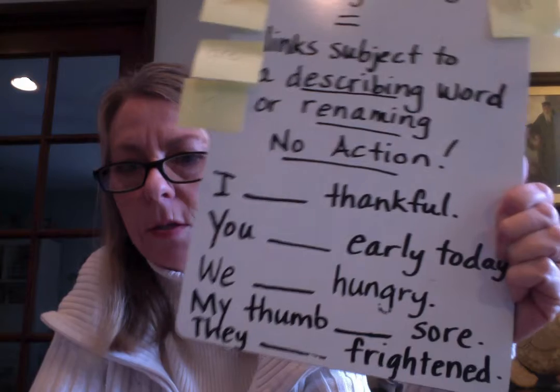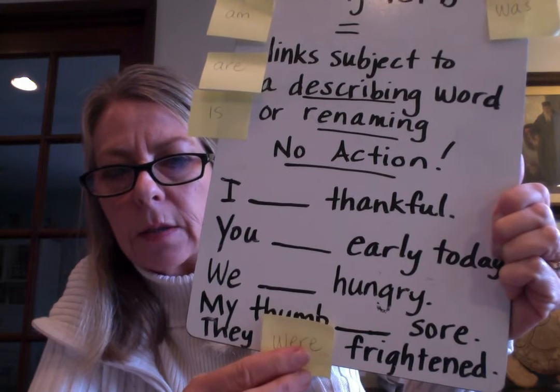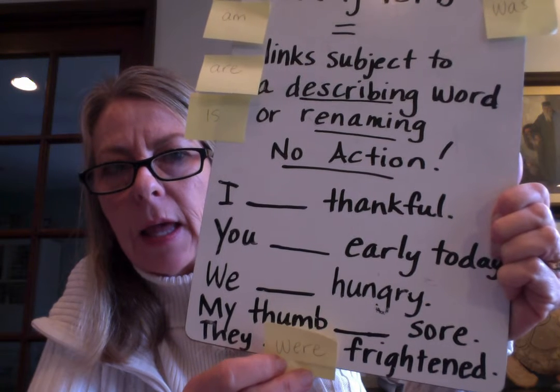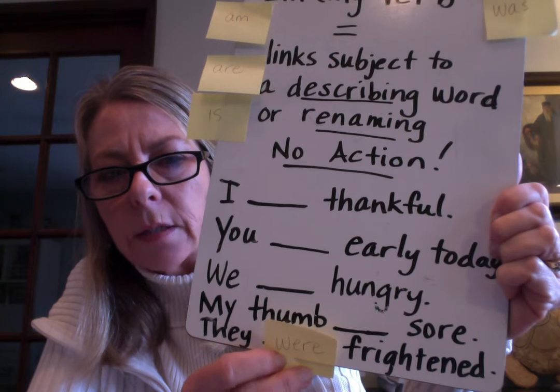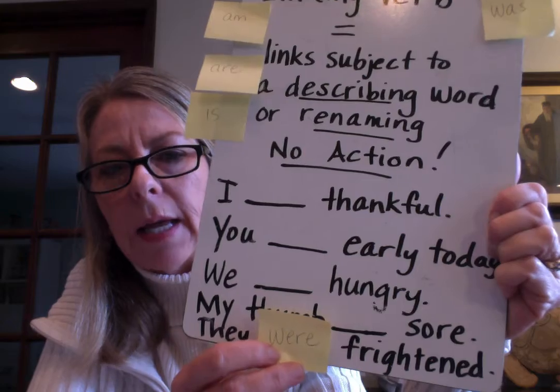Okay, they are frightened. And if it happened yesterday, or let's say it happened 20 years ago, they're telling the story. Okay, they were frightened. Okay, this is past tense linking, and it links they equals frightened, right? And we put the past tense for the linking verb were in that sentence.